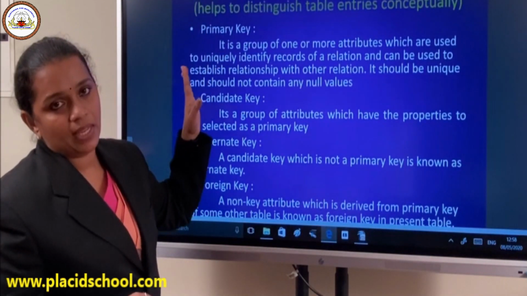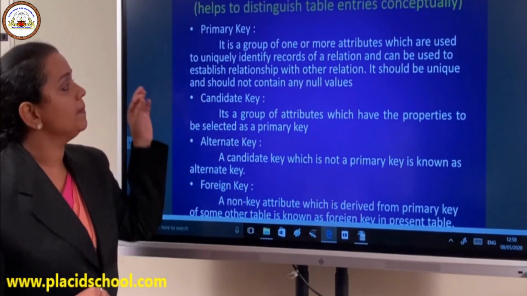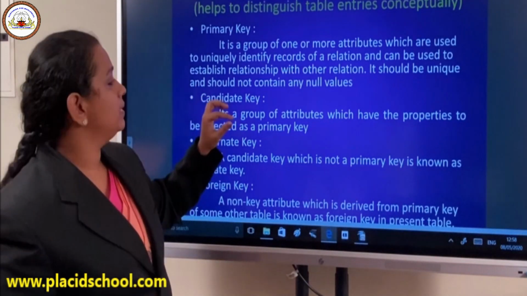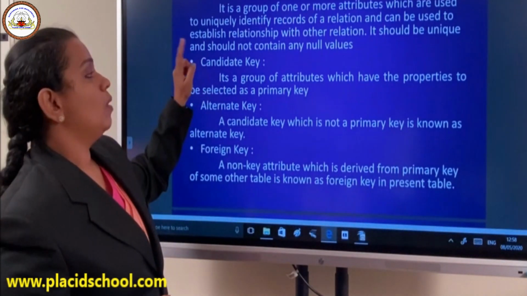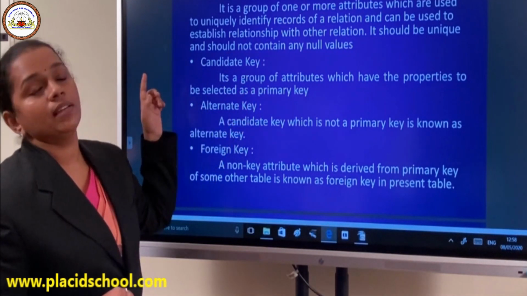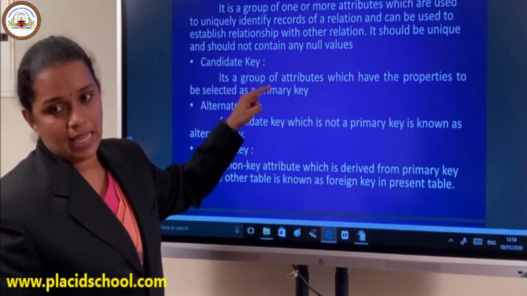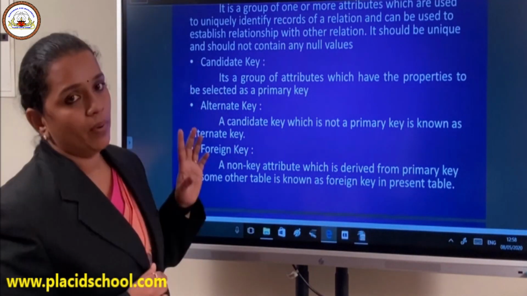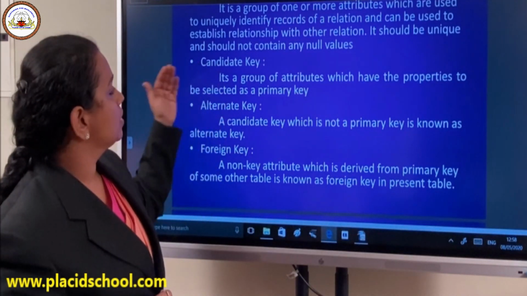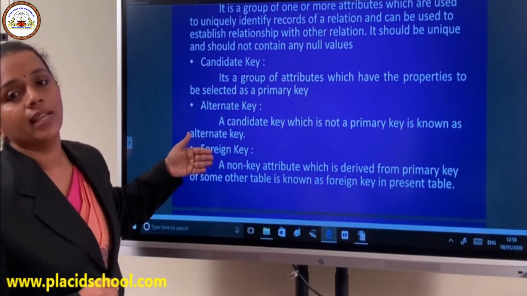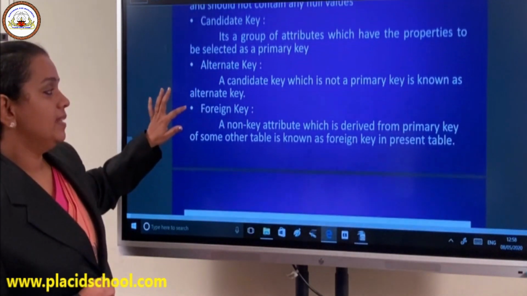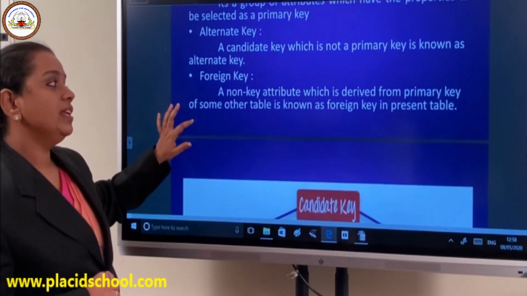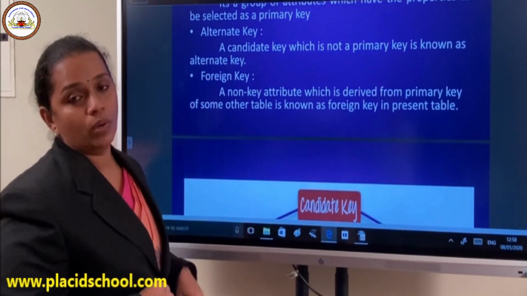So there are three main keys. Primary key, which is mainly used for uniquely identifying the different rows in a table, and those columns which are capable of being a primary key are called candidate keys. They are all candidates for this post, but only one or two can win it. Then the others will be called alternate keys. Then comes the foreign key. A foreign key is not actually a key, it's a non-key attribute.